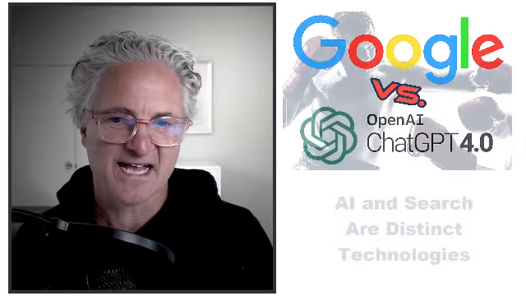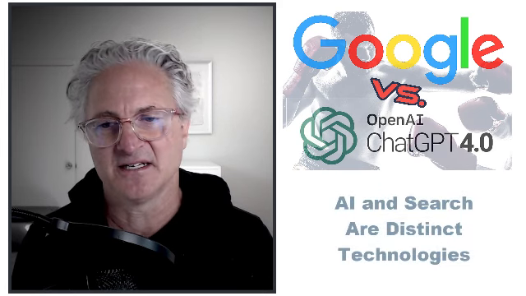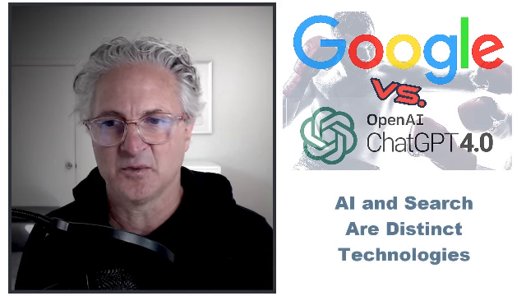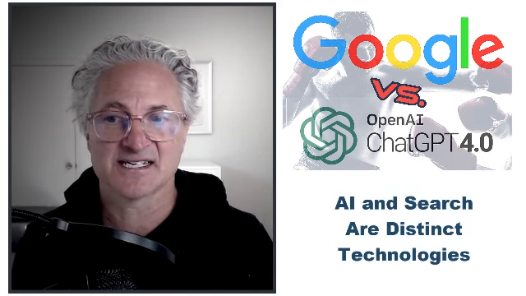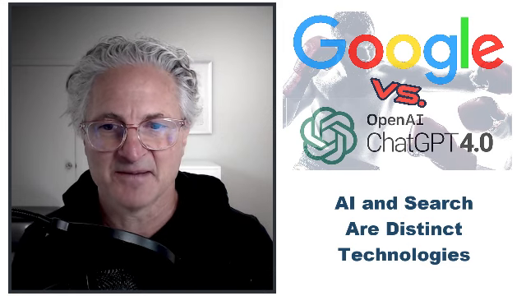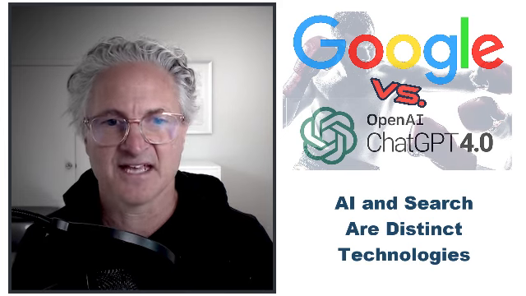So OpenAI has now kind of fallen into that trap and tried to integrate its tool into the web. And my assessment is that search and AI are two different technologies. There's no need to blend them into a single product at this point. They do distinctly different things.